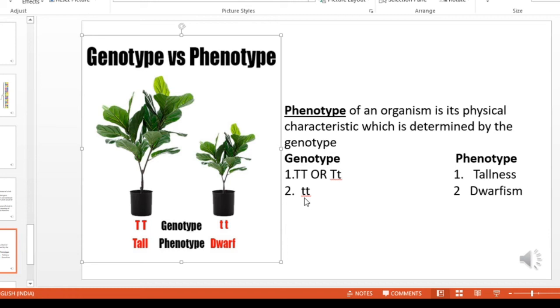A recessive allele can show that particular characteristic only when the same allele is present in pair. That means a dwarf plant has the genotype small t and small t.